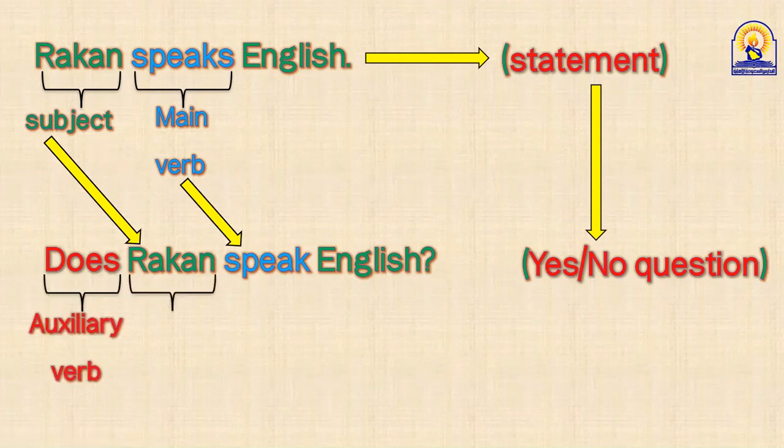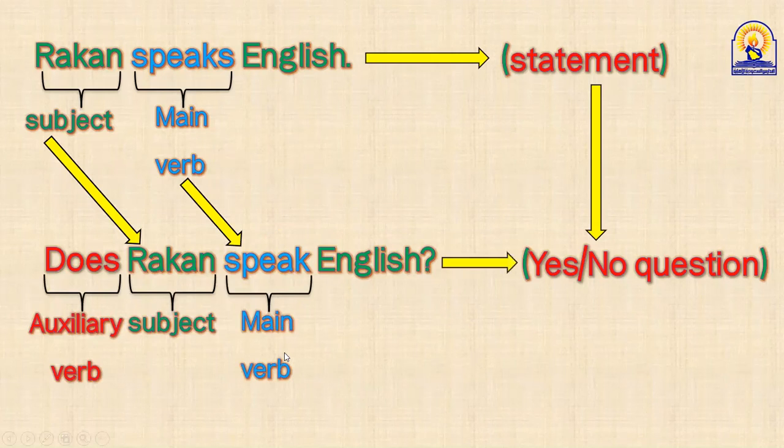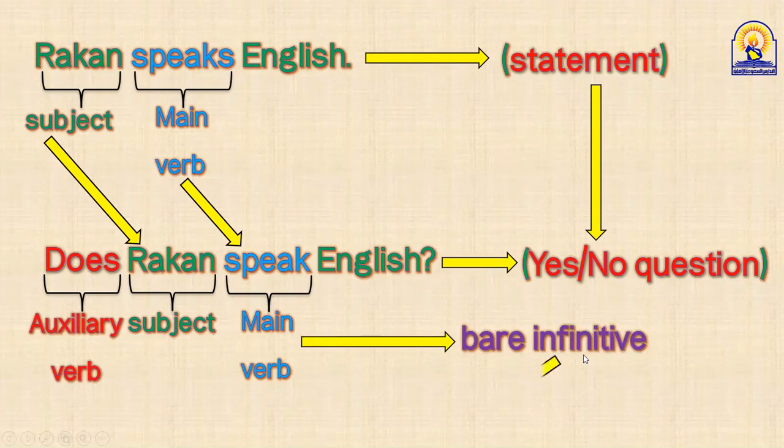Let's check this. As you see, does is the auxiliary verb, Rakan is the subject, speak is the main verb. And the main verb here came in what?